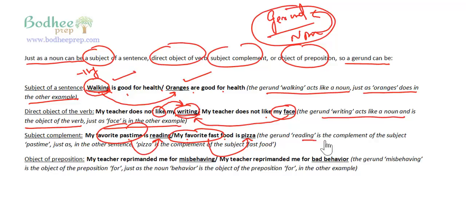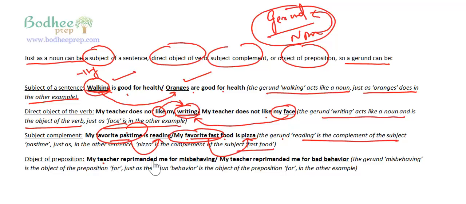The gerund reading is the complement of the subject. My favorite pastime is reading. My favorite fast food is pizza. Right? So the gerund reading is the complement of the subject pastime, just as in the other sentence, pizza is the complement of the subject fast food, right?